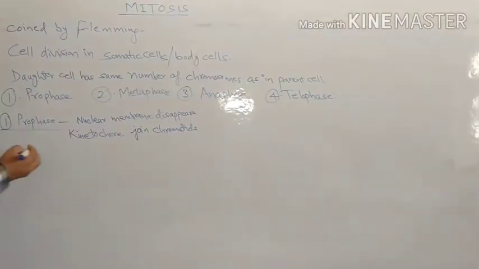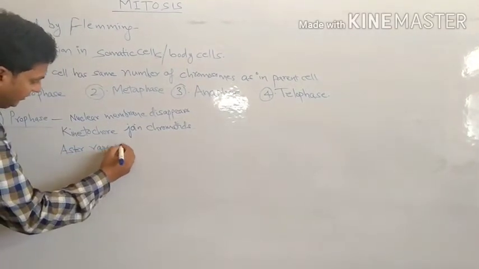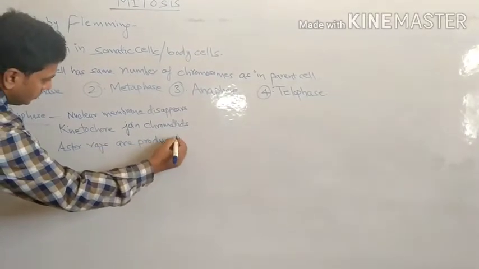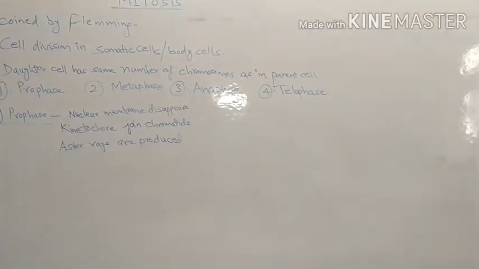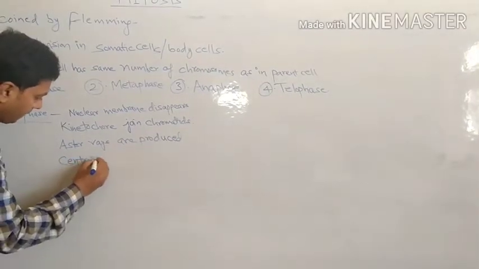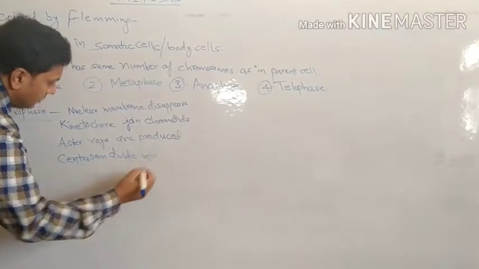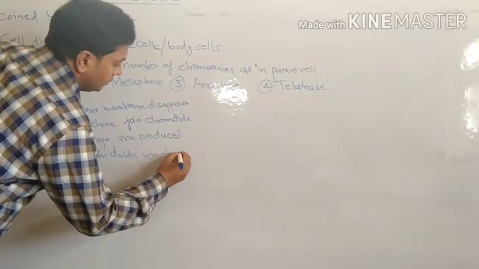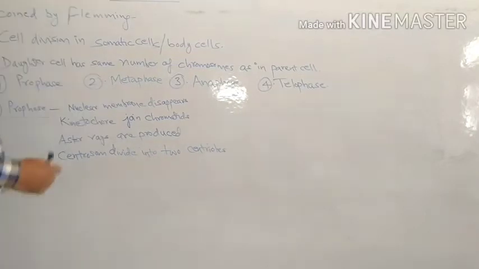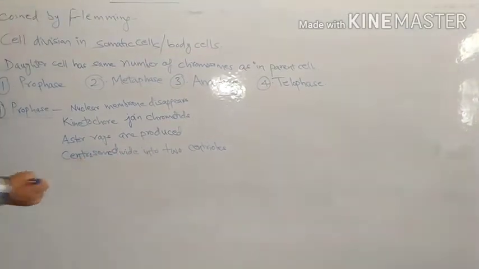Aster rays are produced. The centrosome divides into 2 centrioles.